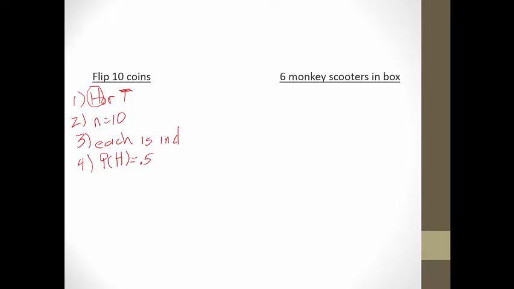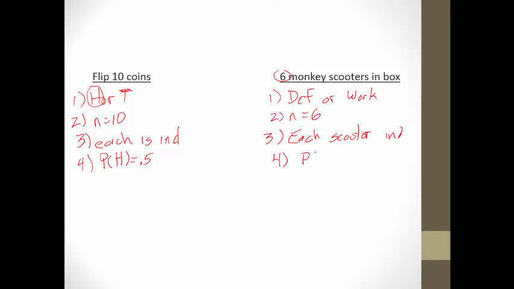The 6 monkey scooters in a box that we looked at, well, there were two possible outcomes. It could be defective or it could work. Here, there's a set number of scooters in the box, n equals 6. Each scooter is independent of the previous scooter that you pull out of the box, right? Just because one works doesn't mean the next one will. Vice versa, if one is broken, that doesn't mean the next one is broken. And finally, if you can remember, the probability that we got a defective scooter was 0.4. That's because 40% of the scooters didn't work, and that didn't change depending upon the situation.